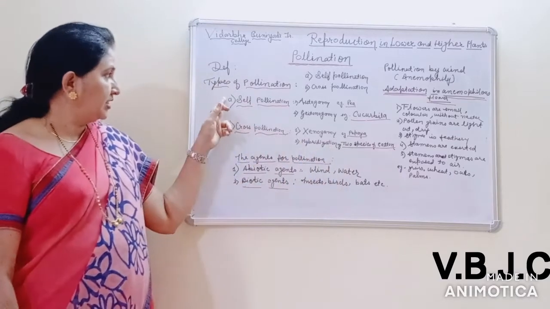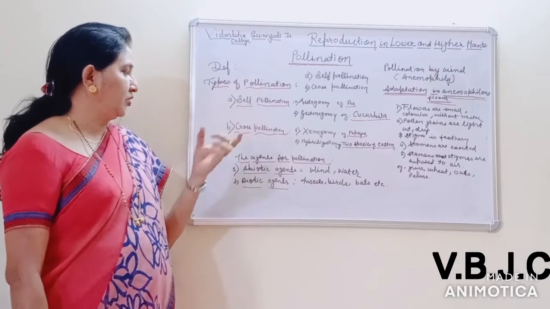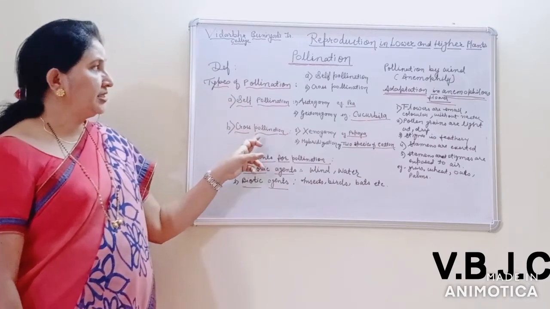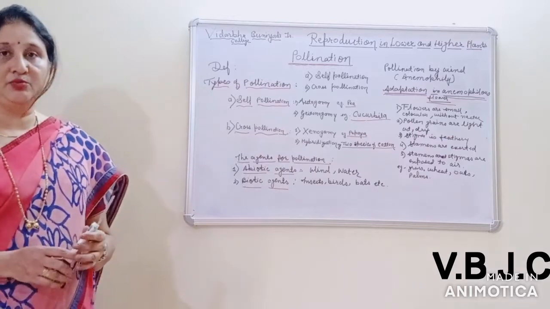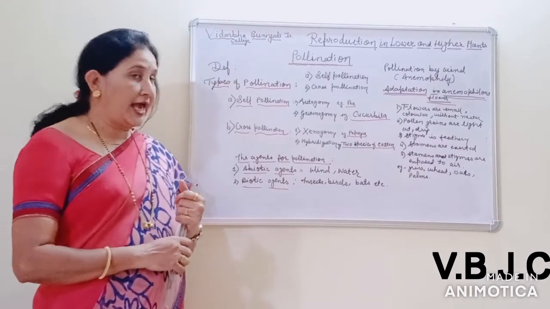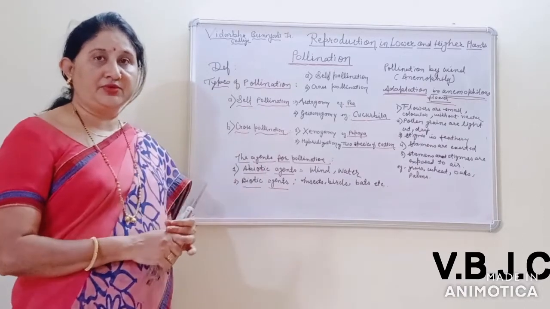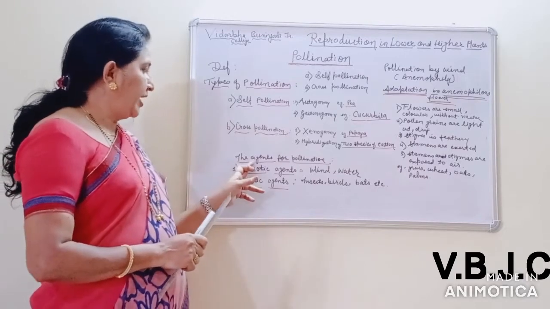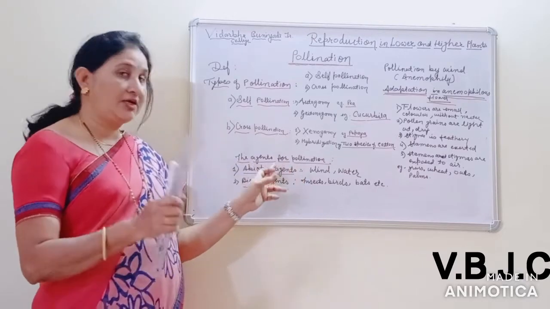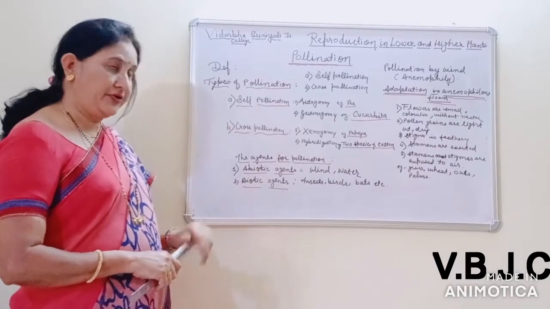So this is about the types of pollination, self-pollination and cross-pollination. You know that in angiospermic plants the gametes are non-motile, and for carrying these gametes from one flower to another flower, agencies help. There are two agents for pollination, abiotic agents and biotic agents.